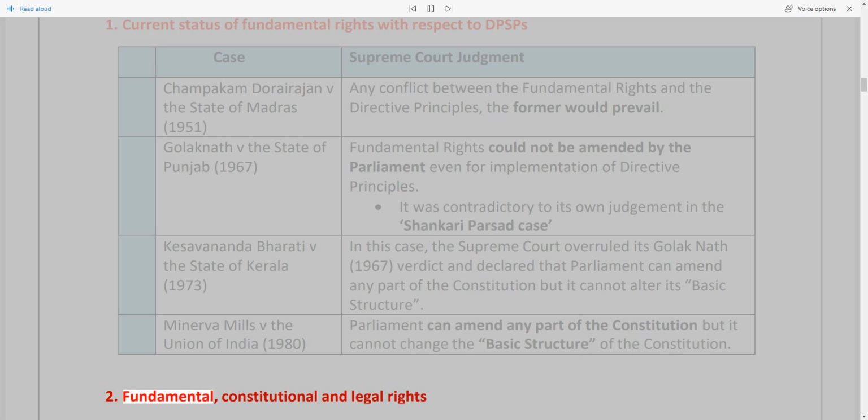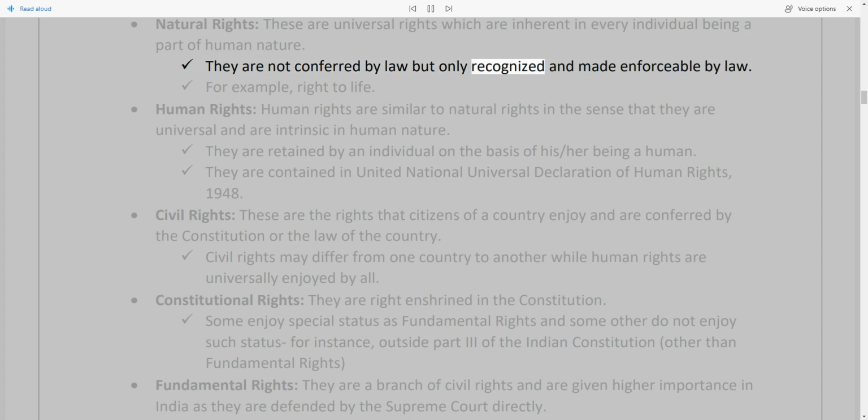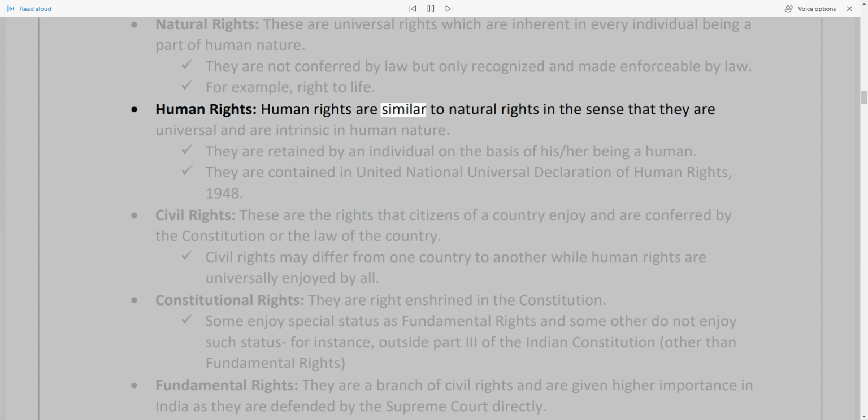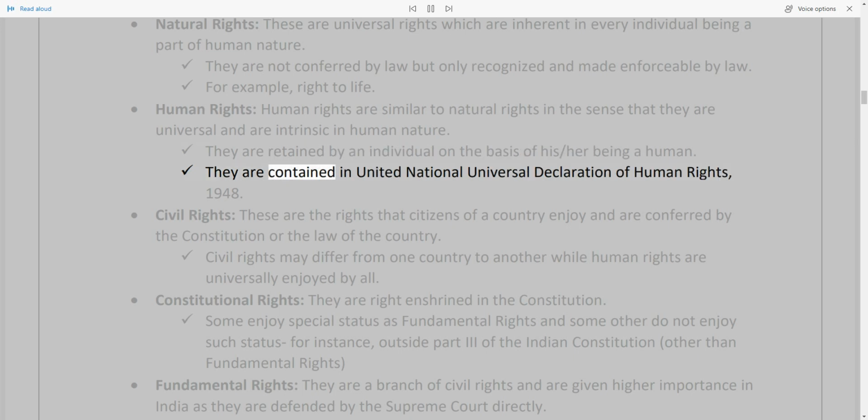2. Fundamental, constitutional and legal rights. Natural rights: these are universal rights which are inherent in every individual, being a part of human nature. They are not conferred by law but only recognized and made enforceable by law. For example, right to life. Human rights are similar to natural rights in the sense that they are universal and are intrinsic in human nature. They are retained by an individual on the basis of his/her being a human. They are contained in the United Nations Universal Declaration of Human Rights, 1948.